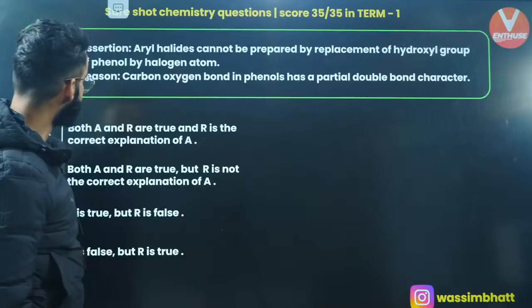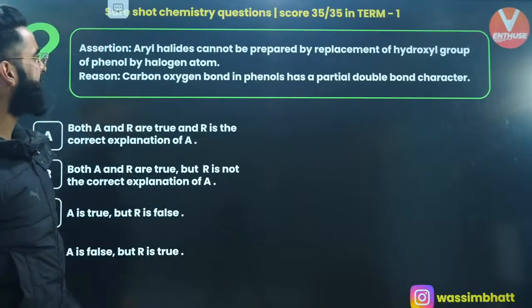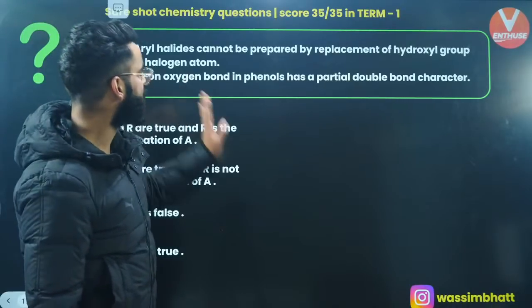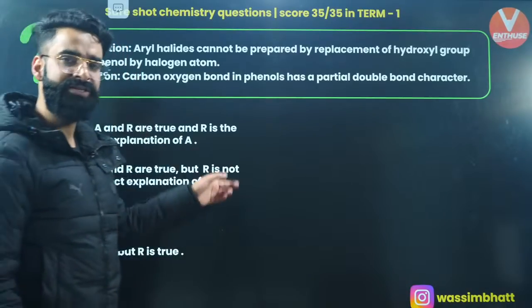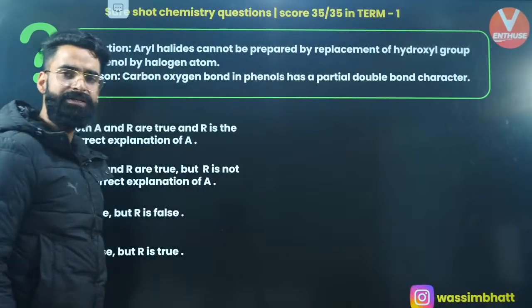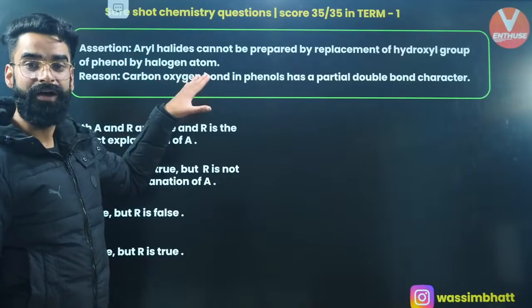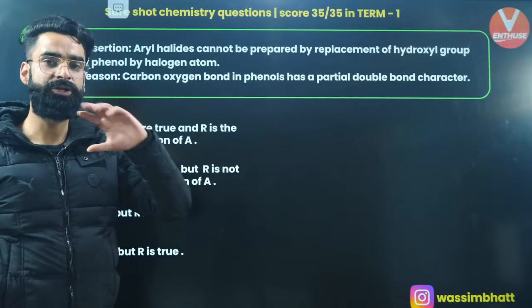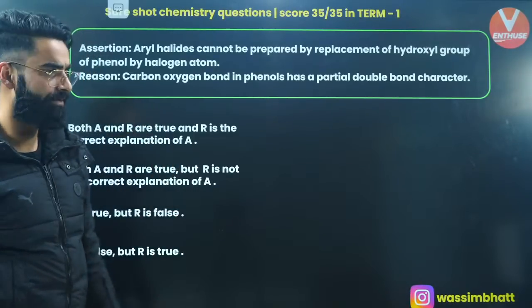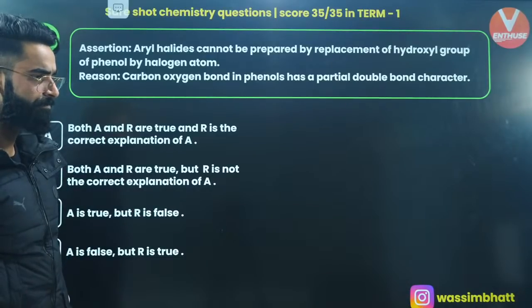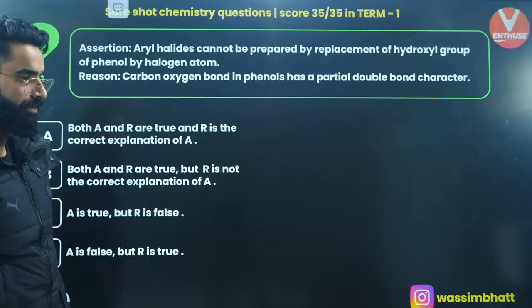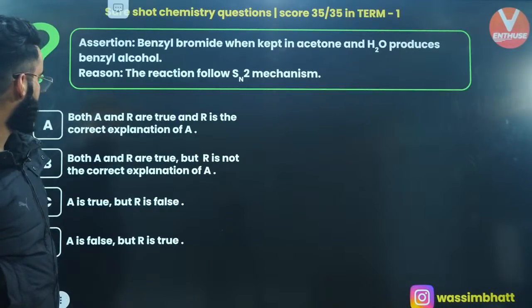Okay, one more. Assertion: aryl halide cannot be prepared by replacement of hydroxyl group of phenol by halogen. Reason: carbon-oxygen bond in phenol has partial double bond character. Assertion is correct, reason is correct, and the reason is the correct explanation of the assertion as well. In case of aryl halides, between carbon and halogen, due to resonance, you get the partial double bond character, due to which it is difficult to remove chlorine. So it was option A.